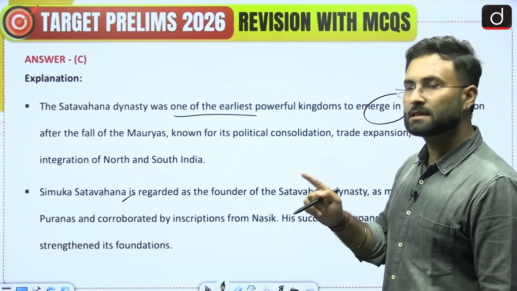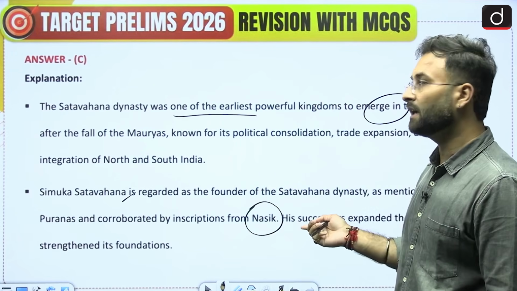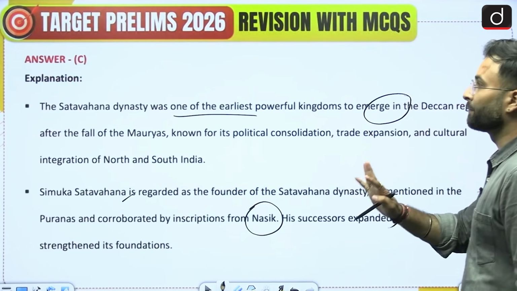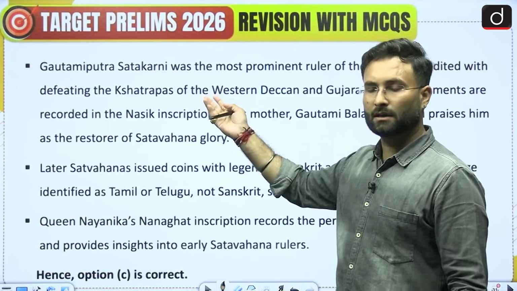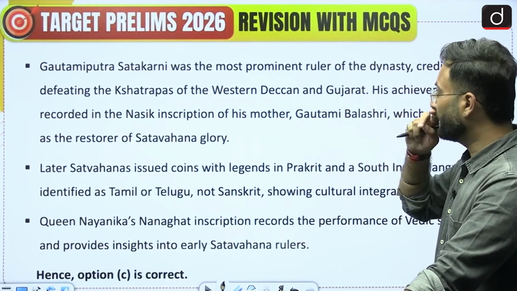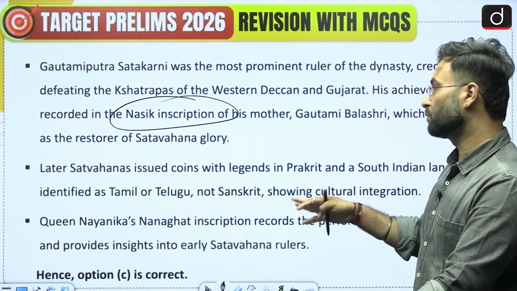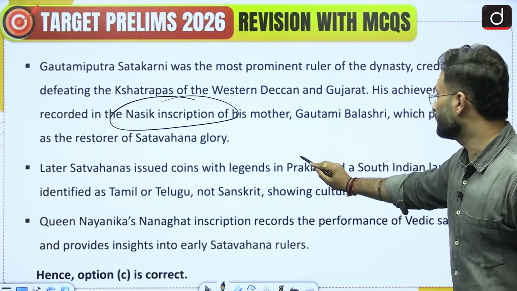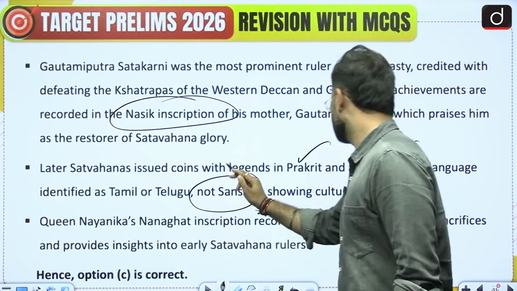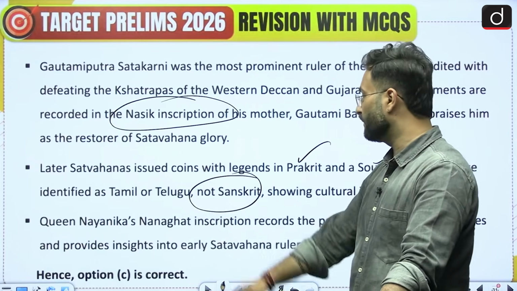The Nasik inscription is one which is talking about the Satavahana, and then this Nanaghat inscription is another one which is talking about Satavahana, which you can remember. Then Gautami Putra Satkarni, he was the prominent ruler of the Satavahana dynasty, so you should be knowing about them. I have already told you about the Nasik inscription, and then later Satavahana issued the coins in two languages, that was Prakrit and the South Indian language such as Tamil or Telugu, but not Sanskrit. Then Queen Nayanika's Nanaghat inscription, which we have already talked about.